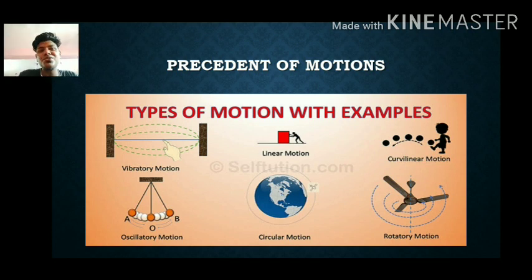What is rotatory motion? See, the fan is moving, and with that the whole body is also moving. The fan is moving, and it also moves with its axis. The axis is nothing but the center point of the fan. Can you see here, the blue mark, the center point is coming down. The body is also rotating, the fans are also rotating, and the connection which is there is rigid. This type of motion is called rotatory motion.